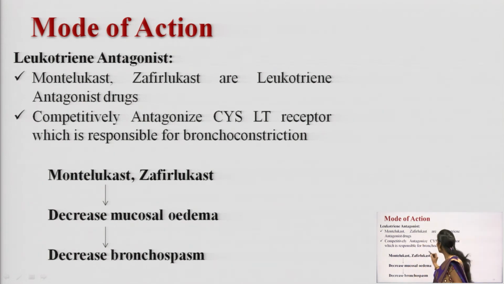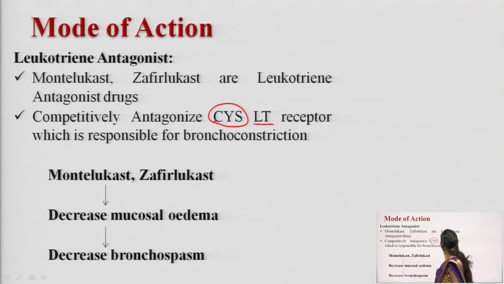What does CYS stand for here? Cysteinyl leukotrienes. It will competitively antagonize the cysteinyl leukotriene receptor. This receptor is responsible for bronchial constriction. By competitively blocking this receptor, you can see the bronchodilation action with leukotriene antagonist drugs.